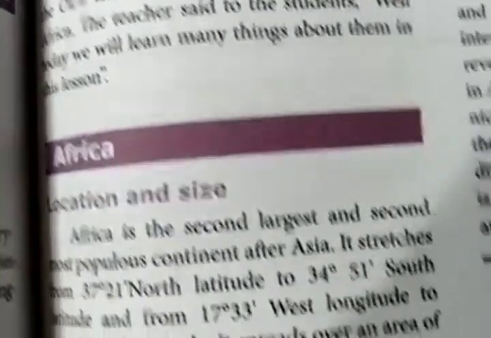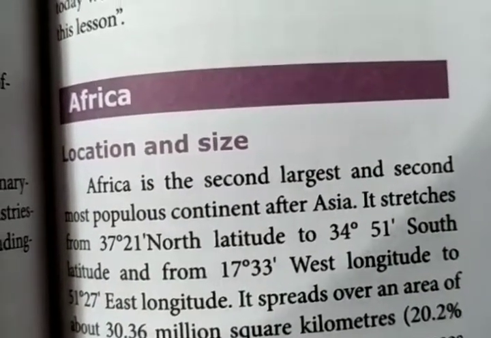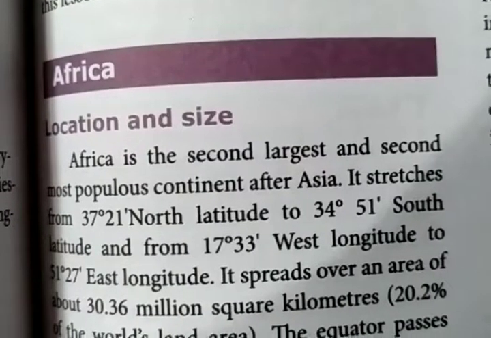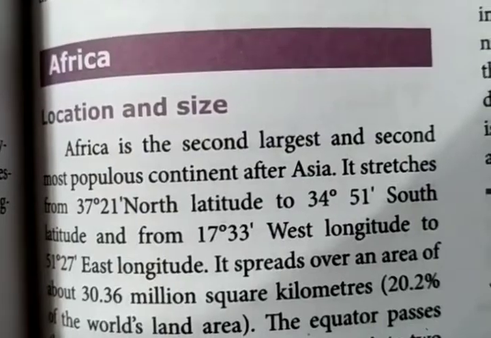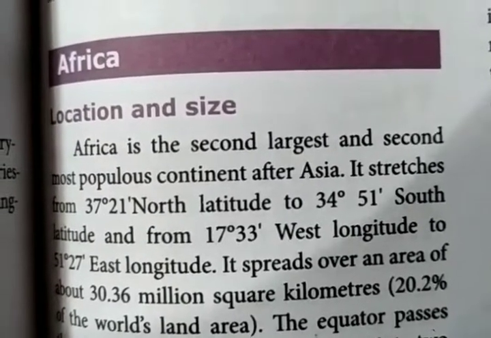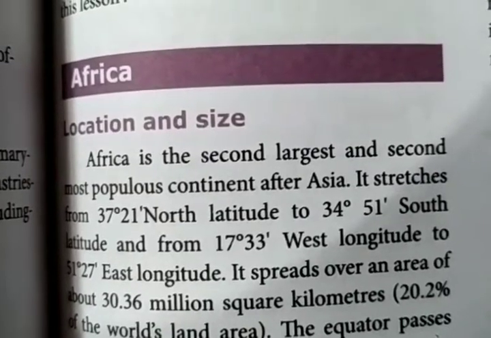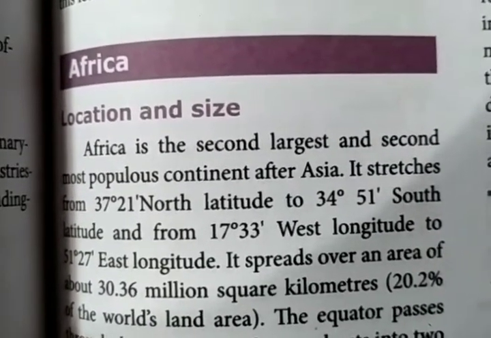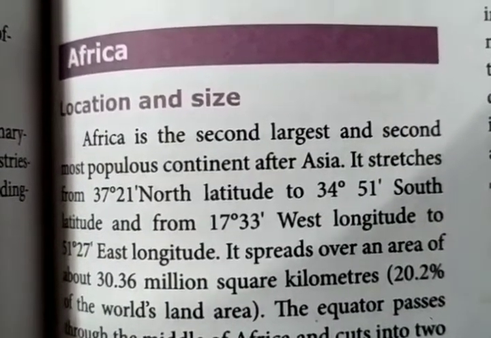First the teacher said that the first continent we are going to discuss is Africa. Location and size. Africa is the second largest and second most populous continent after Asia. It stretches from 37 degrees 21 minutes north latitude to 34 degrees 51 minutes south latitude. These are the latitudinal and longitudinal positions of Africa.